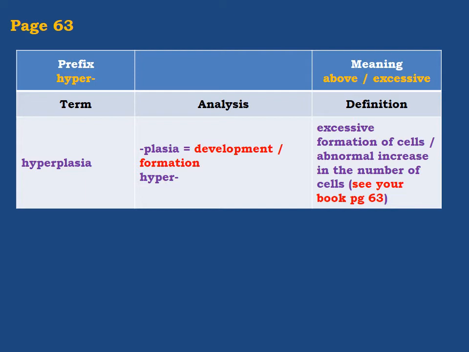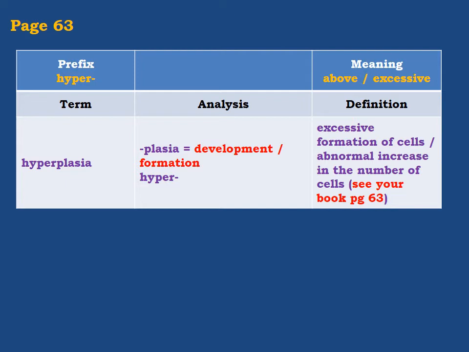Now here let's see your book's page 63. The second term. Now under the meaning definition, excessive formation of cells or abnormal increase in the number of normal cells in normal tissue. Now what does this mean?